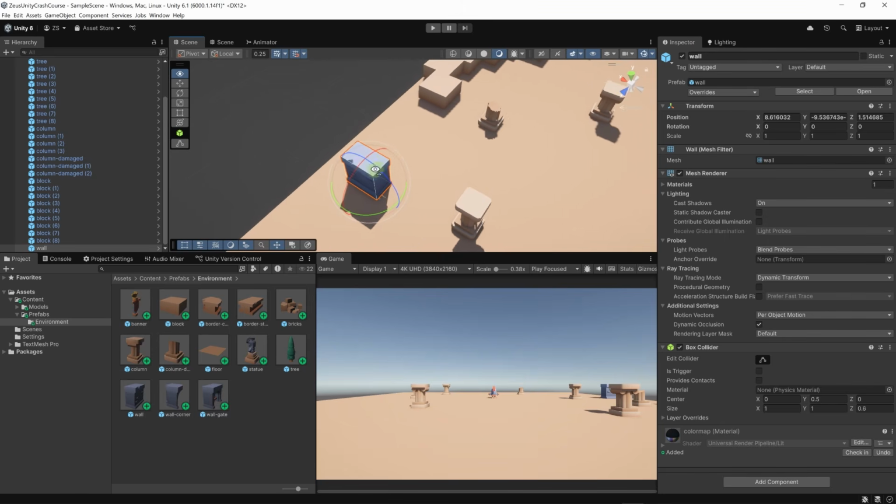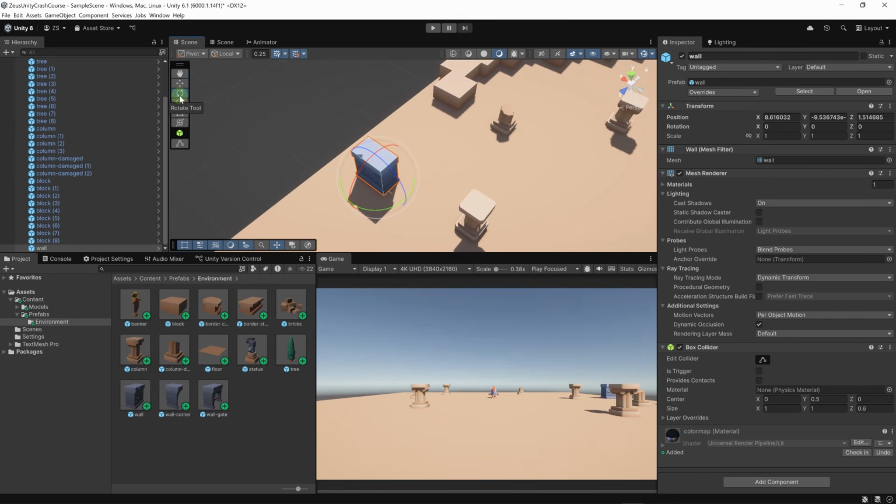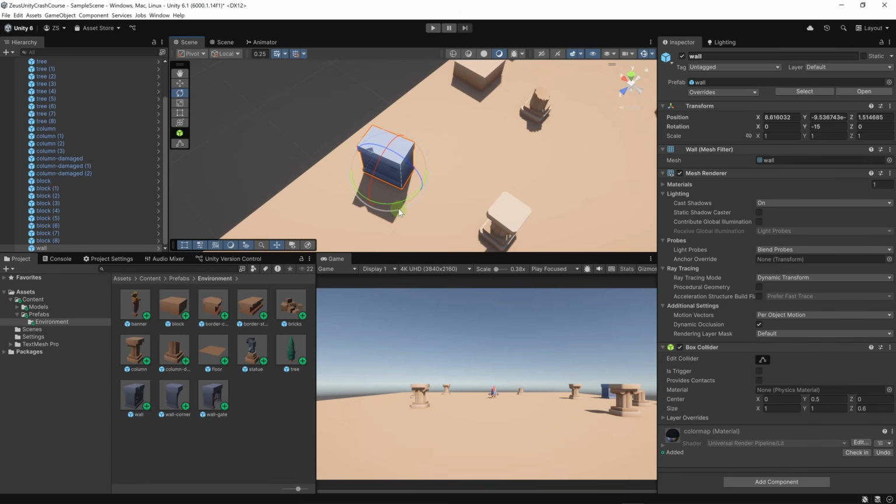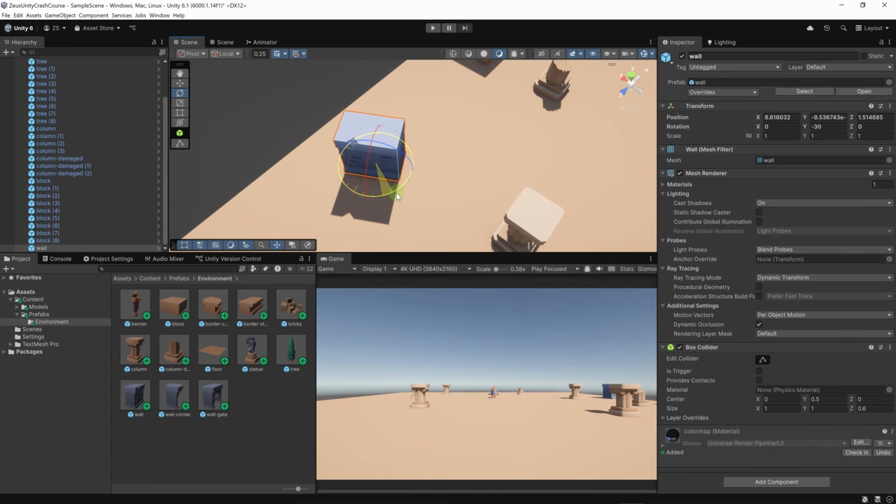Let's create a wall here by pressing E. I've switched to the rotate tool. You can also click here on this little toolbar, and with grid snapping enabled, if we go here, you will notice that the rotation is snapping to 15-degree angles. If you rotate around the y-axis, which is represented by this green semicircle, the rotation will snap to 15 degrees, which is nice. I like it.